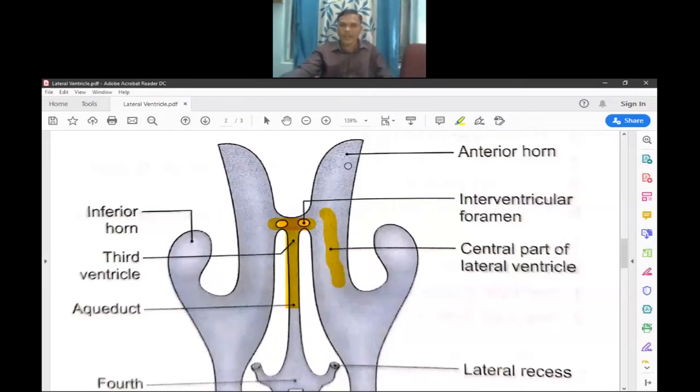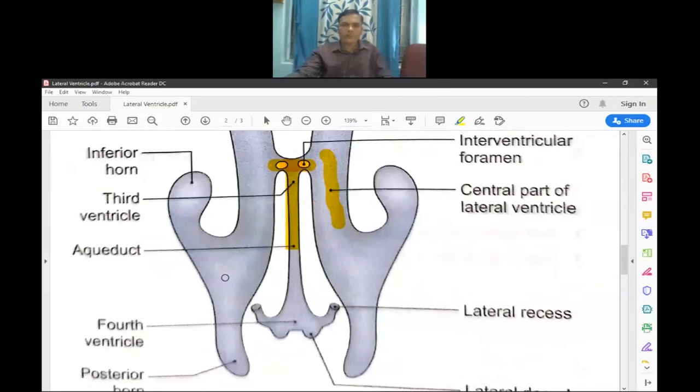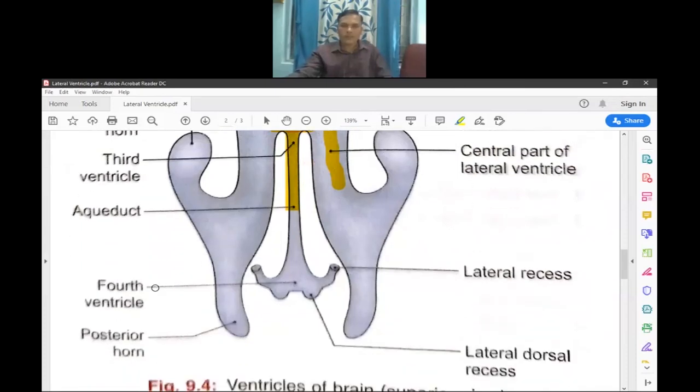This is the anterior horn, this is the posterior horn, and this one is the inferior horn.